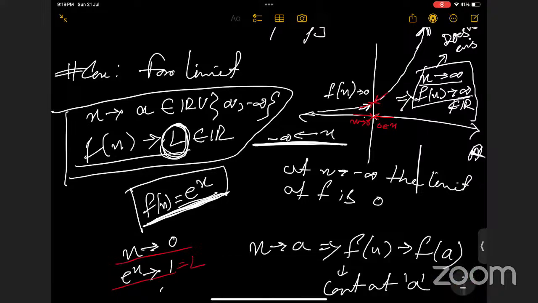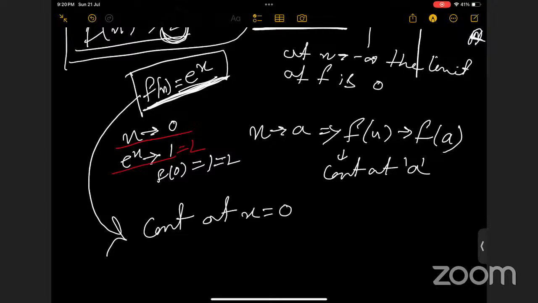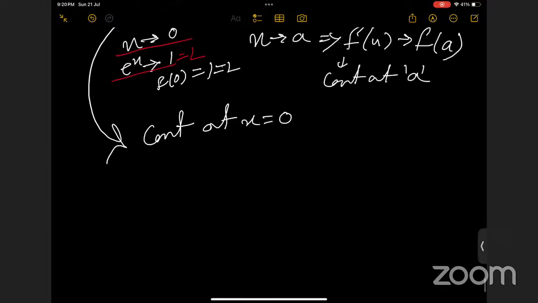Yes, ma'am. Again, f of 0 is 1, right? e to the power 0 means 1, right? So basically our limit equals f of 0. So in this case, we will say the exponential function is continuous at x equals 0. So you know the concept of left-hand limit and right-hand limit, right?